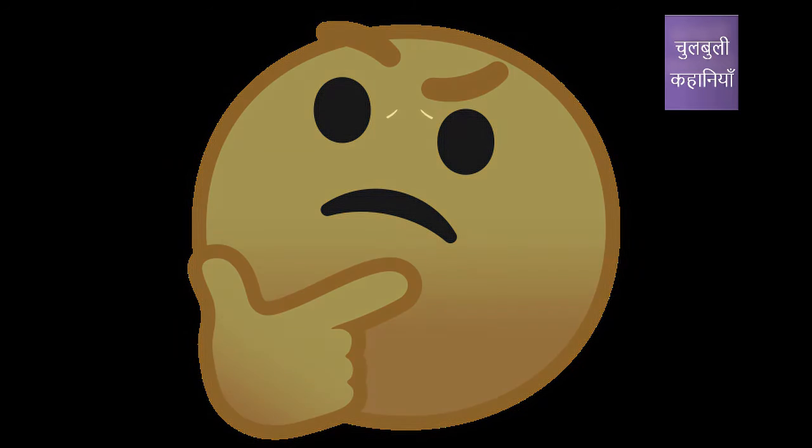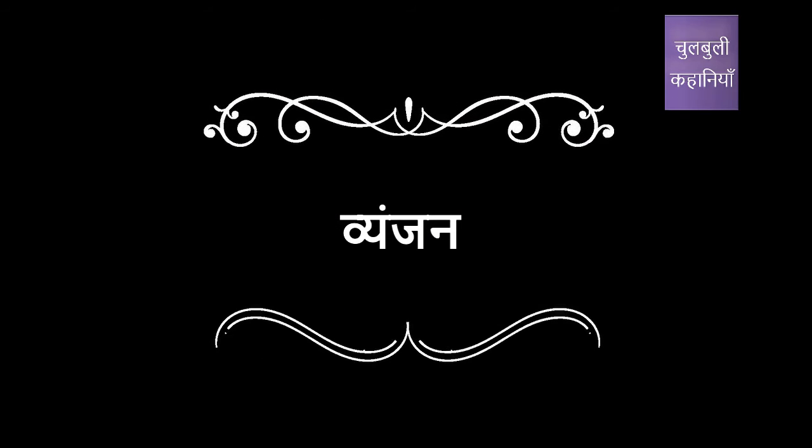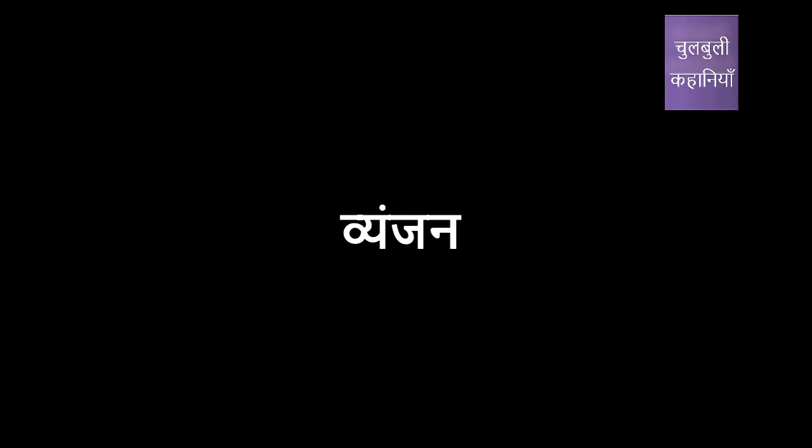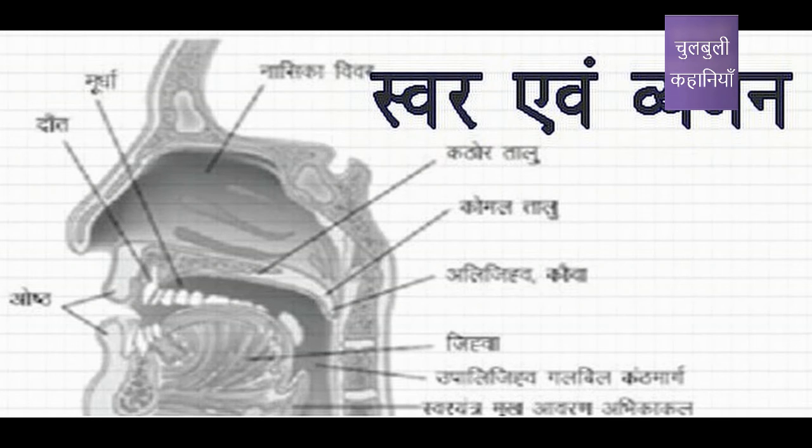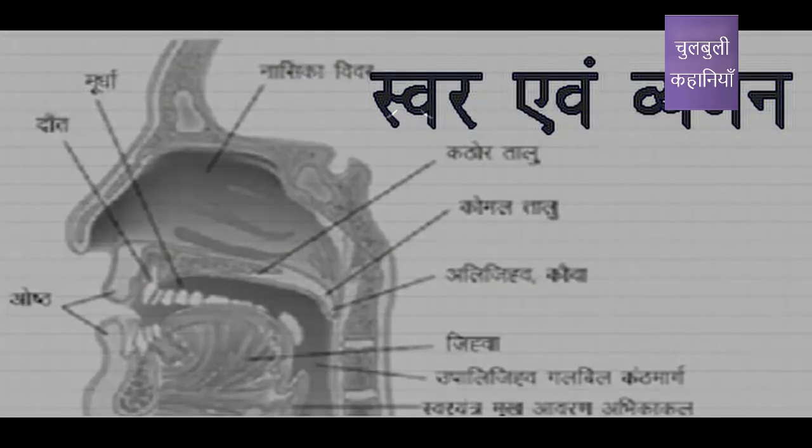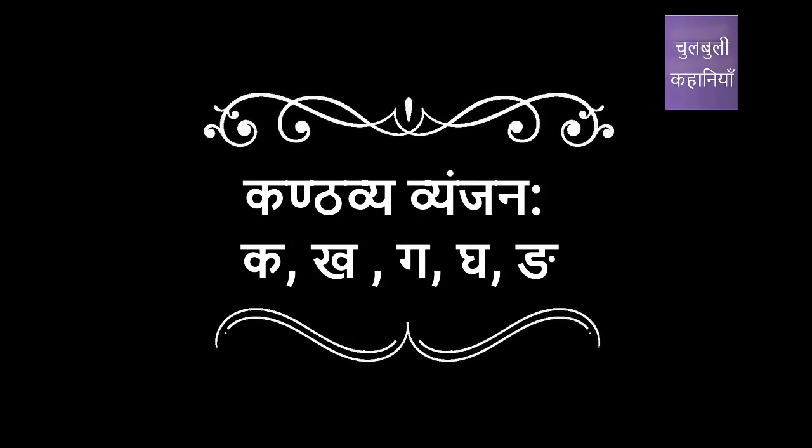Now let us learn about consonants. Consonants are sounds that occur due to interruption at various places while speaking. The pronunciation of a consonant is incomplete without a vowel. Their sound depends on the position of air blockage. The major places of obstruction are the throat, palate, murdha, teeth, and lips. For example, ka, kha, etc. sound due to obstruction of airflow in the throat.